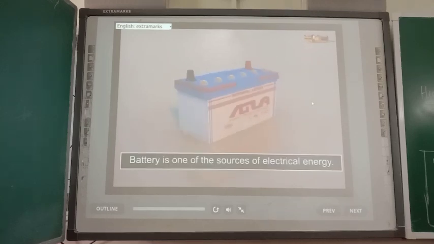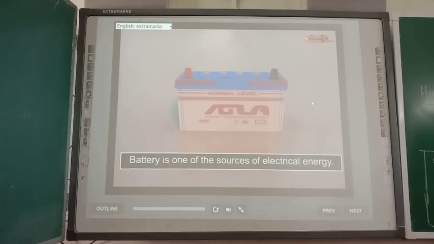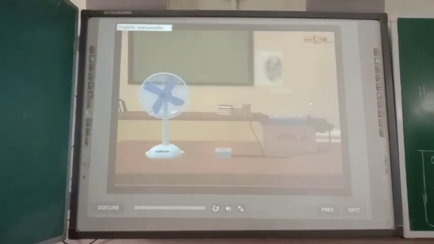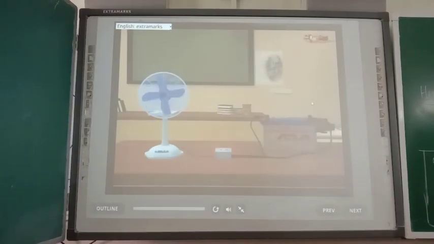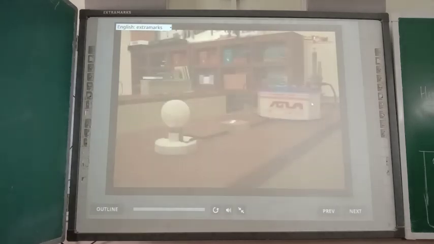Battery is one of the sources of electrical energy. The energy supplied by the battery can be used to run electric appliances such as to run the electric fan or to glow the electric bulb.